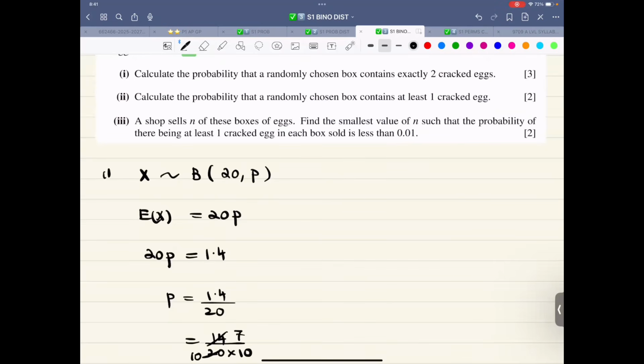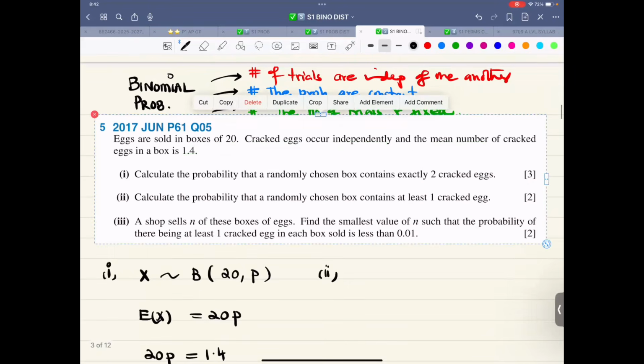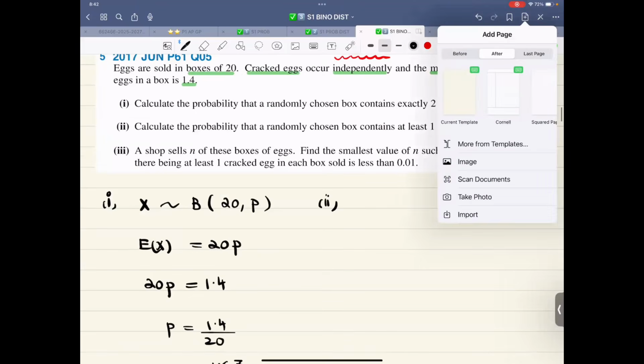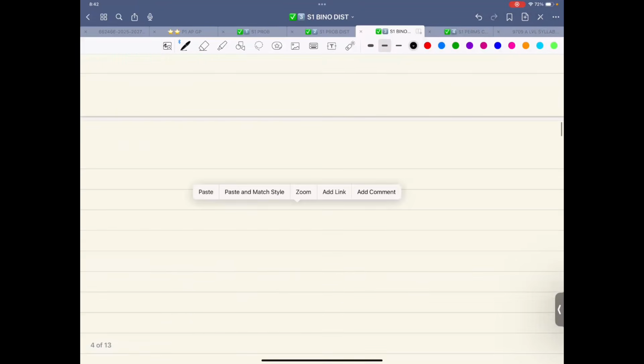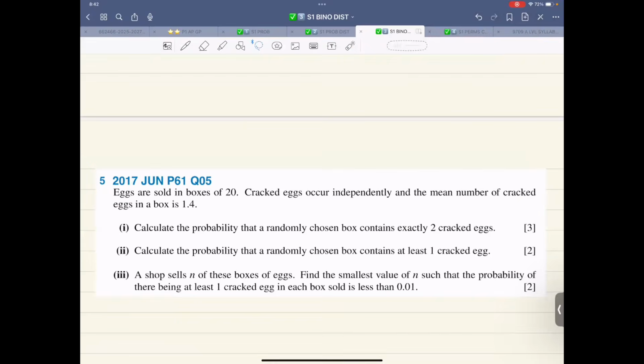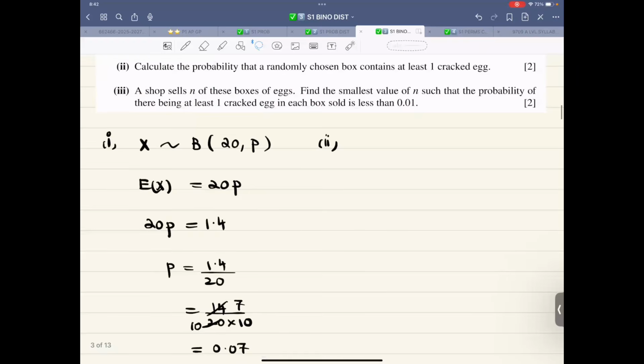The next one. Calculate the probability. This is part 1. This is part 2. I need to copy this and paste it on the next page because I'll be needing more space. So now it says, second part, calculate the probability that a randomly chosen box contains at least one cracked egg. So you will write it again. That is X follows a binomial distribution 20, 0.07.